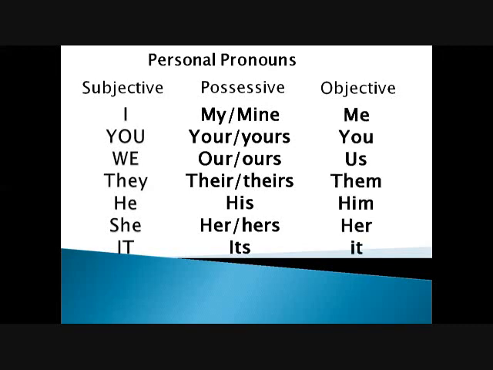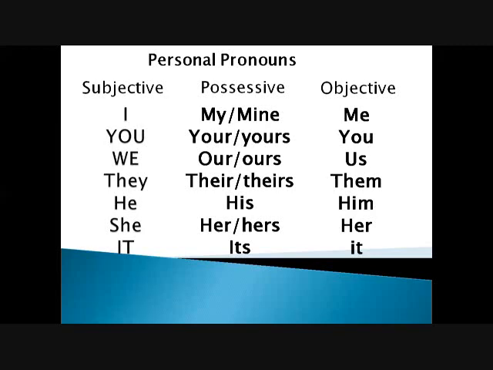In this pronoun, the action happens on us. My mother is calling me, not my mother is calling I. I didn't beat you. The teacher gave us homework, not the teacher gave we homework. The principal called them to his office, not the principal called they.